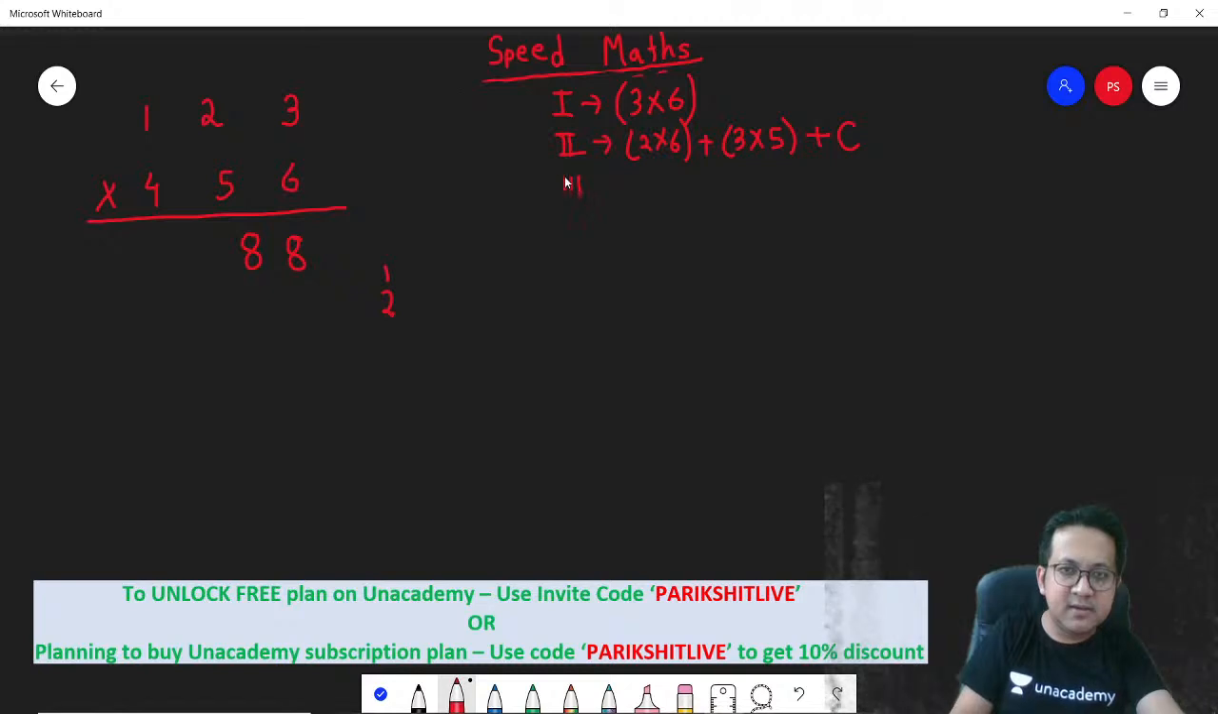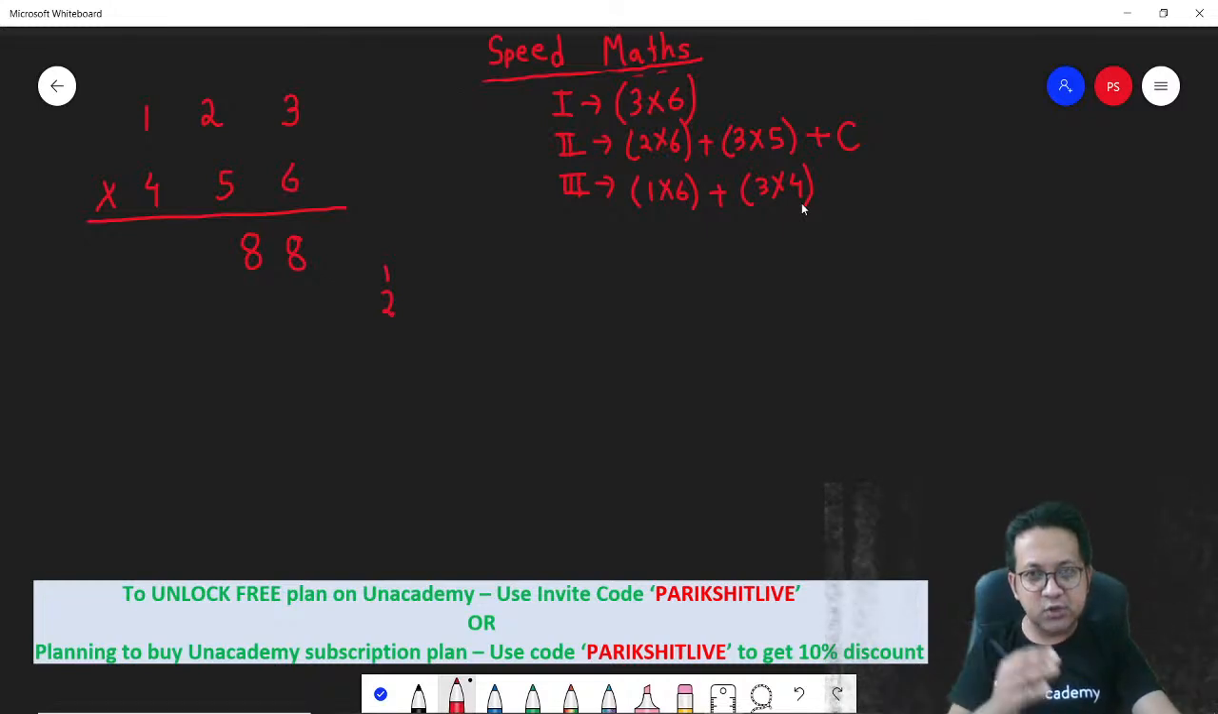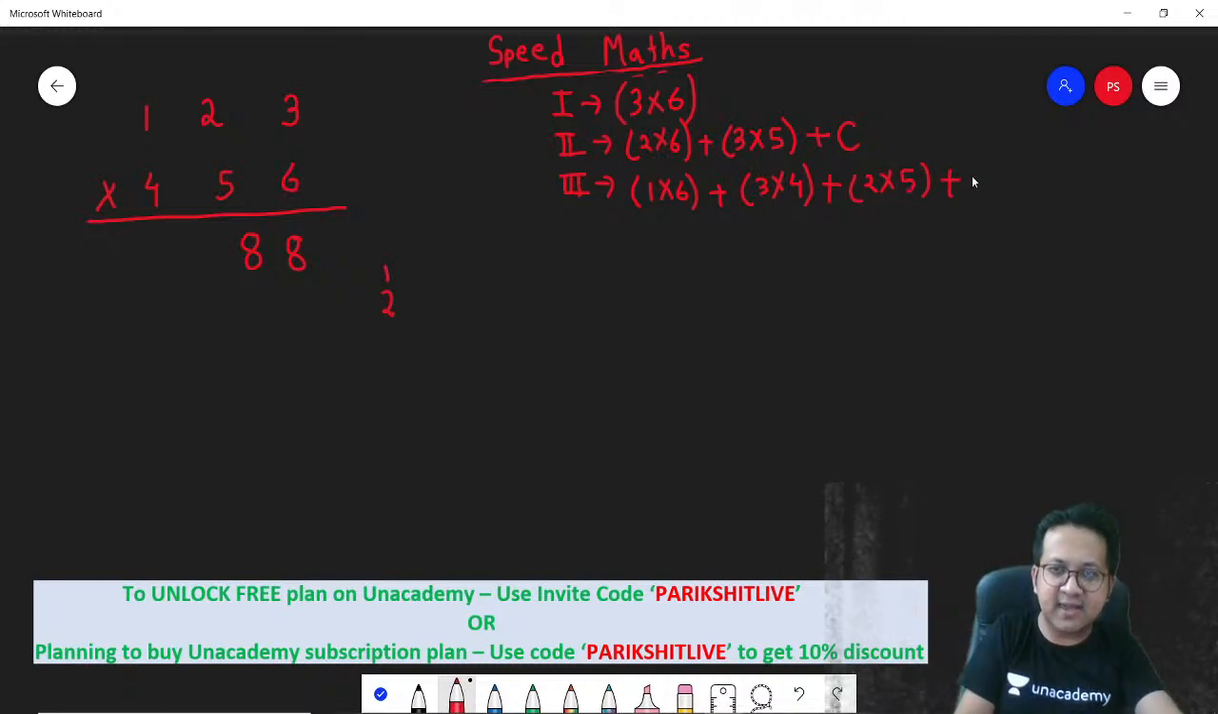Step 3. So how do you do step 3? Very easy. See, 1 into 6. Again cross. 1 into 6 plus 3 into 4. Extreme numbers you cross. And then the middle number you multiply, 2 into 5, plus any carryover.